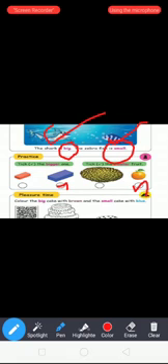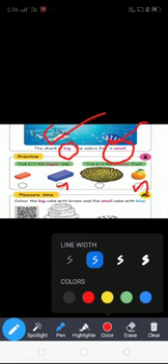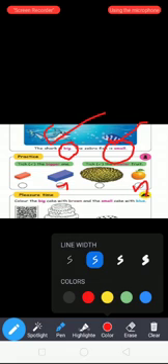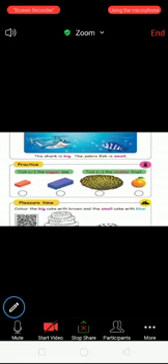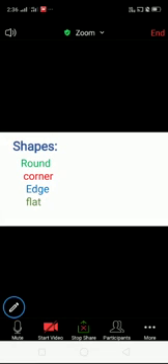Next, color the big cake in a brown color. In the small cake, you color with the blue color. Next, you see about the shapes.